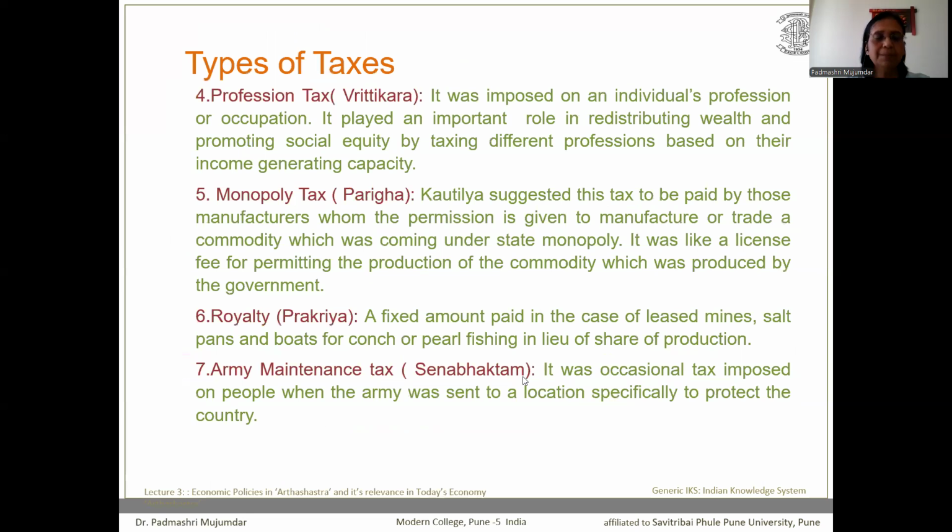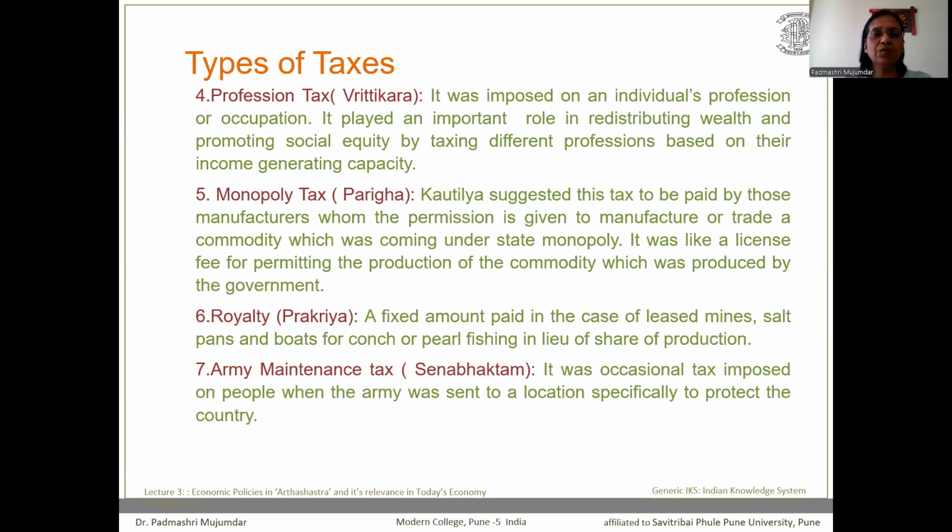The fourth tax recommended was known as professional tax, which is known as Vrittikara. It was imposed on an individual's profession or occupation. It played a very important role in redistributing the wealth and promoting social equity. Because in this tax, the government used to impose more taxes on those professions which are earning more than those who are earning less. So the principle of equity was absolutely followed in this particular tax.